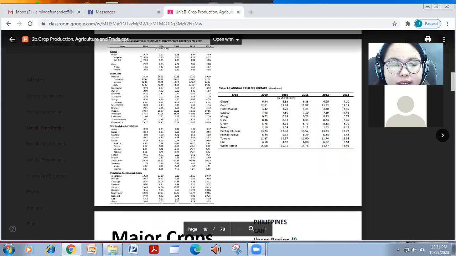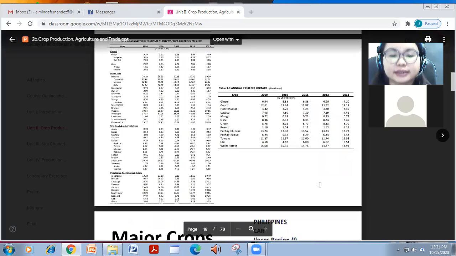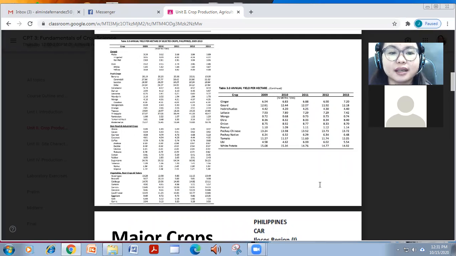And the annual yield, because it's very important as a farmer, as an agriculturist, is to know the annual yield or expected yield, so you will know whether your yield now is between or above the previous yield or the expected yield talaga.